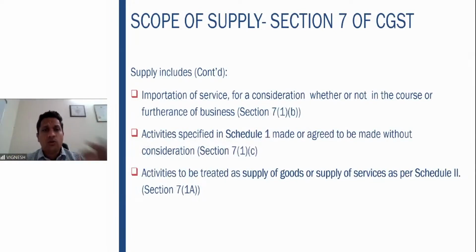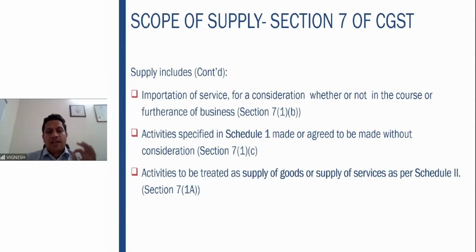Schedule 1 to Section 7, Schedule 1 appended to the CGST Act 2017 covers the activities made or agreed to be made without consideration. So this supply includes these also. So Schedule 1, please bear in mind that all the activities which are made or agreed to be made without consideration also are covered under supply as per 7 subsection 1 clause C.